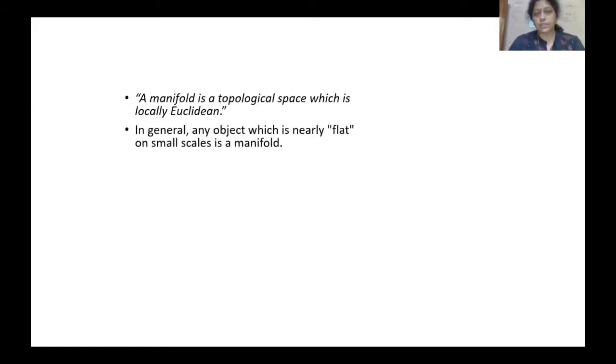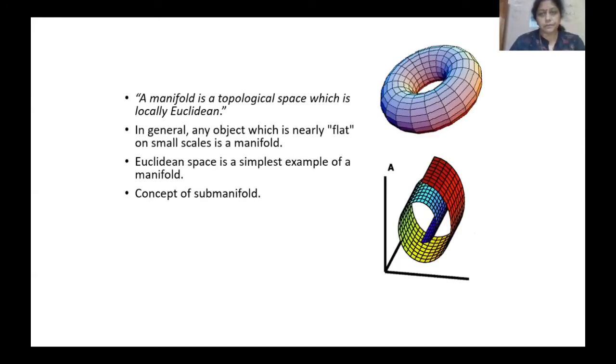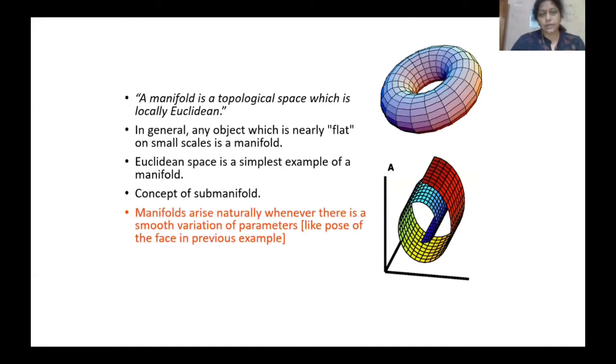So a manifold is a topological space which is locally Euclidean. In general, any object which is nearly flat on a small scale is a manifold. Like this is a torus. This is a simple example of manifolds. Basically, manifold you start and like this you go on. So manifolds arise naturally whenever there is a smooth variation of parameters.